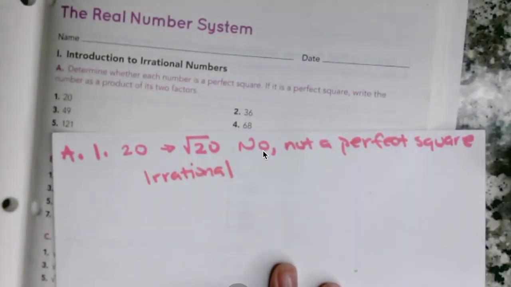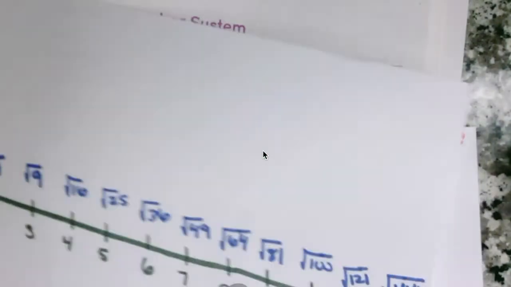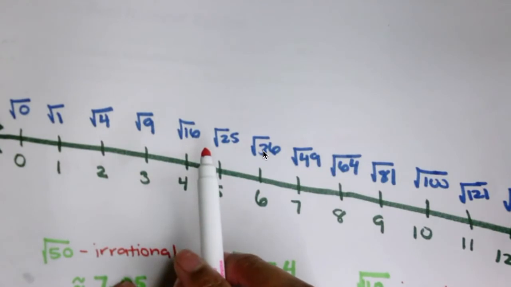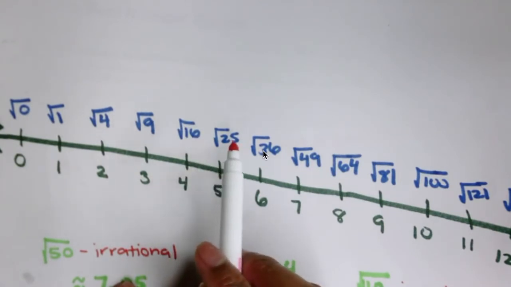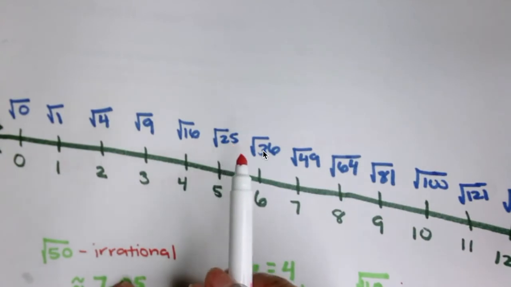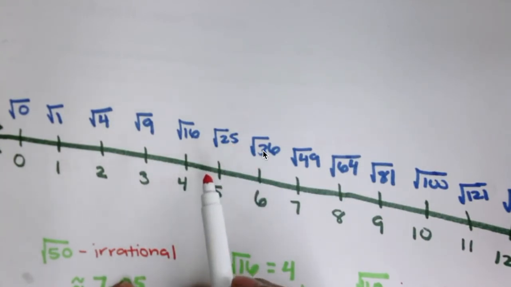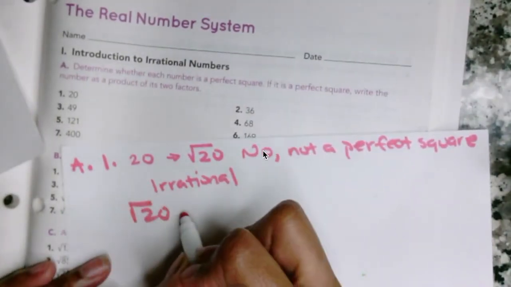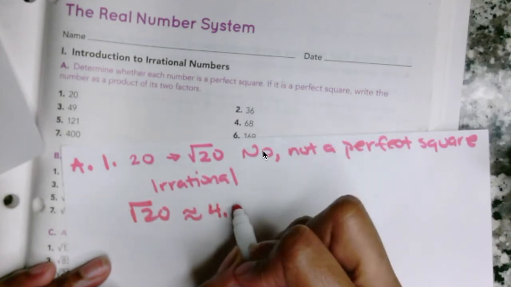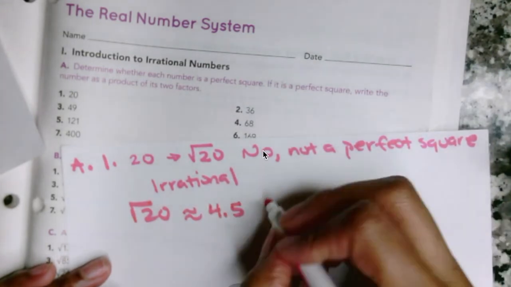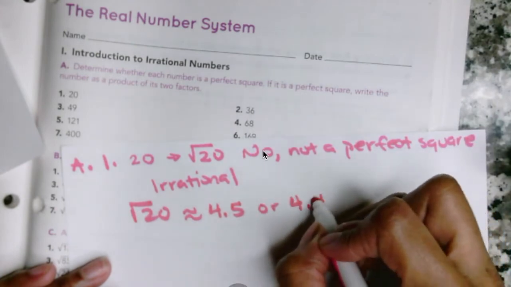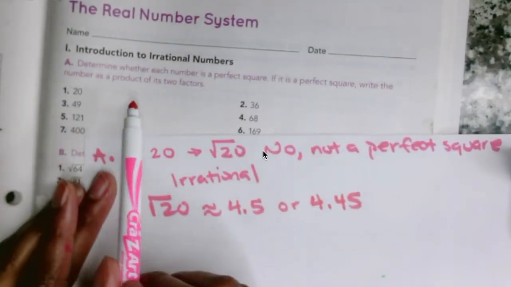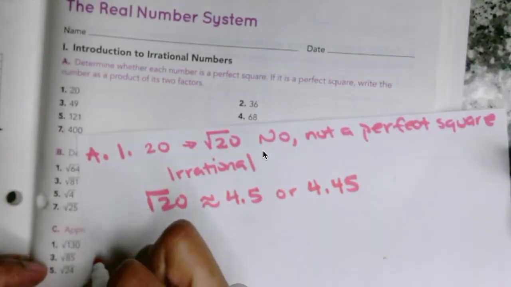And I want us to go ahead and approximate it. Square root of 20. It's between which two numbers? 16 and 25. 20 is about halfway between 16 and 25. It's a little bit closer to 16, but barely, so we can approximate to be 4.5 or 4.45 like we did last time. So square root of 20 is approximately 4.5 or 4.45. Okay? And we cannot write it as a product of its two factors because it's not rational. So let's move on to number 2.